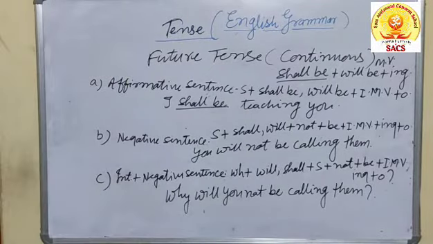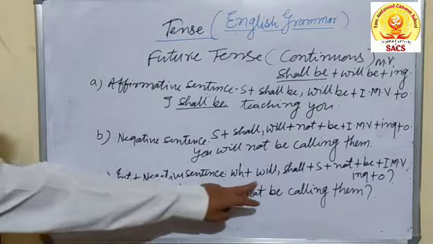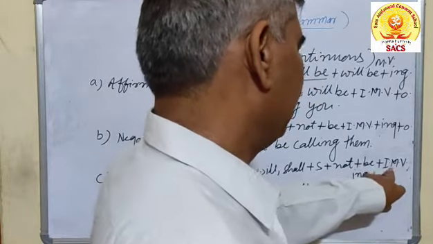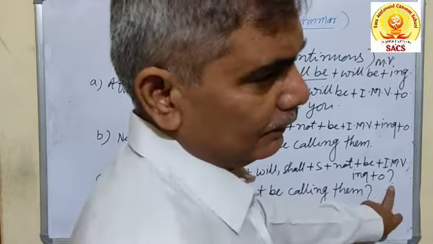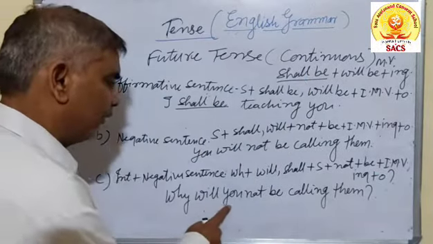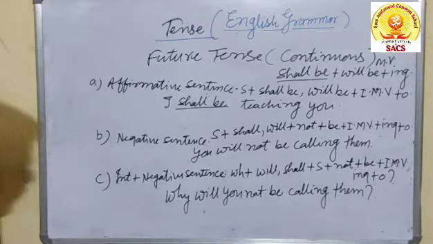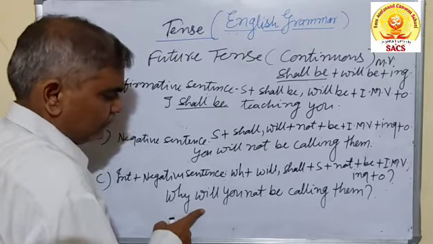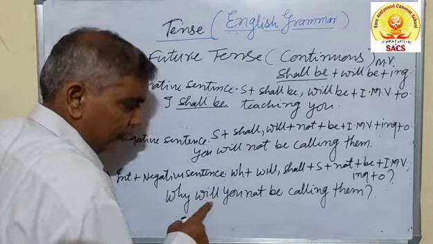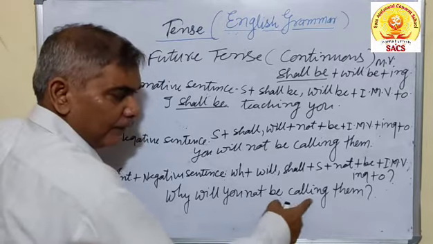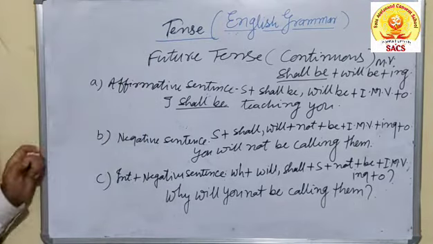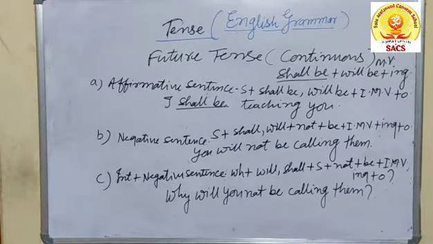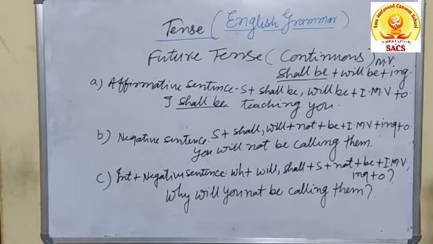In an interrogative and negative sentence: WH plus will or shall, subject plus not plus be, then verb plus ing, then object. So you can write, why will you not be calling them? You can see the structure once more. The sentence begins with WH: why will you not be calling them? Then put the mark of interrogation at the end of the sentence. This is the definition, the structure, and the sentence as well.